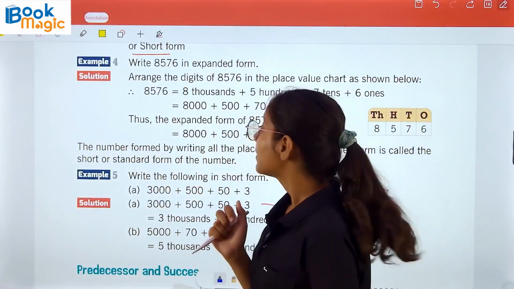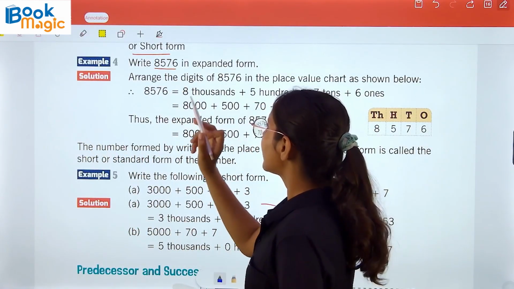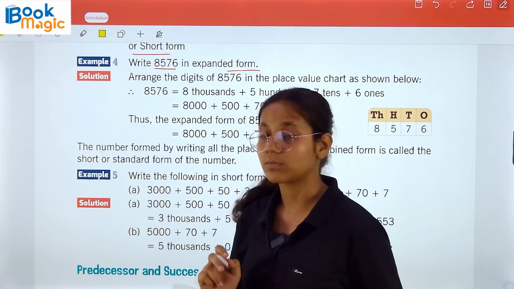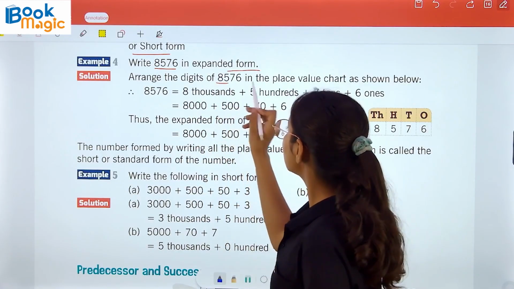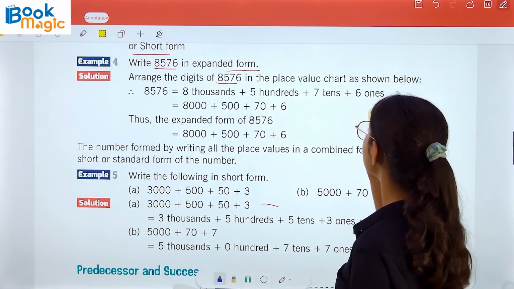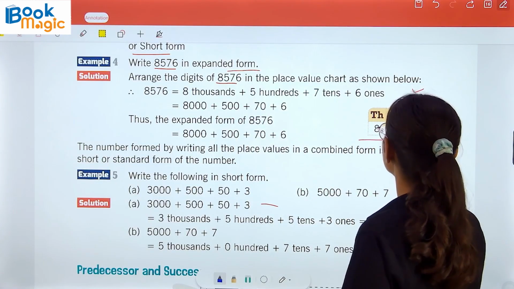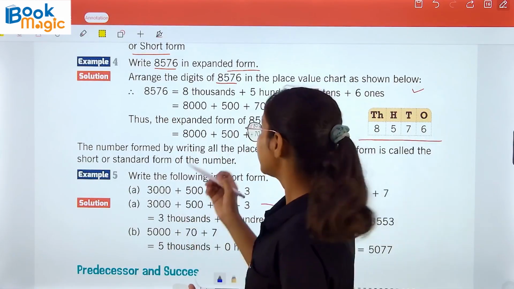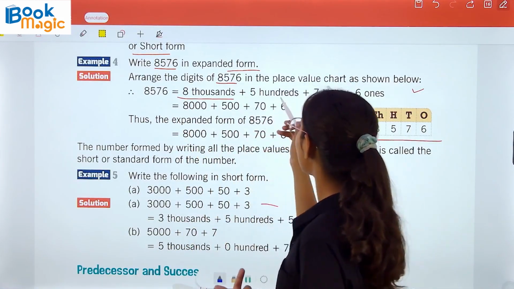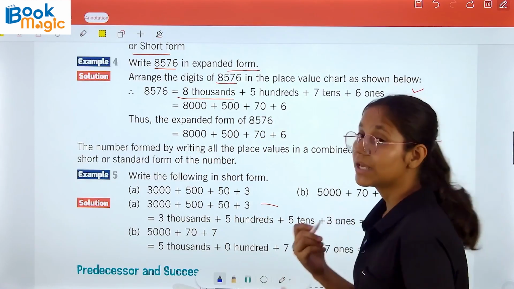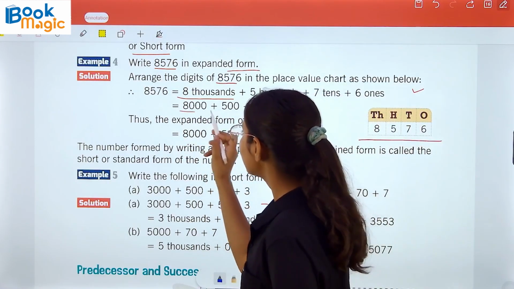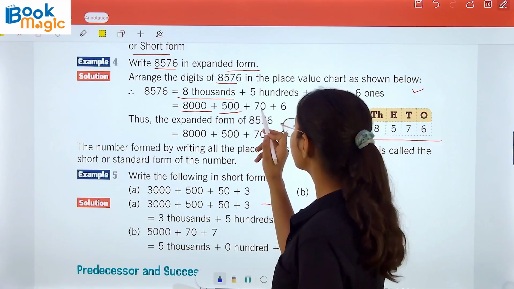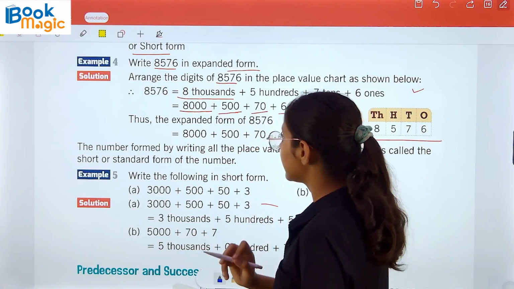Another example, example number 4. Write 8576 in expanded form. So, arrange the digits of 8576 in the place value chart as shown below. 8576 in the expanded form will be written as 8 thousands, 5 hundreds, 7 tens and 6 ones. In figures, it will be like 8000 plus 500 plus 70 plus 6.